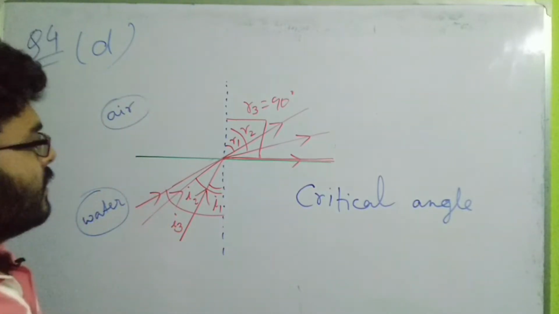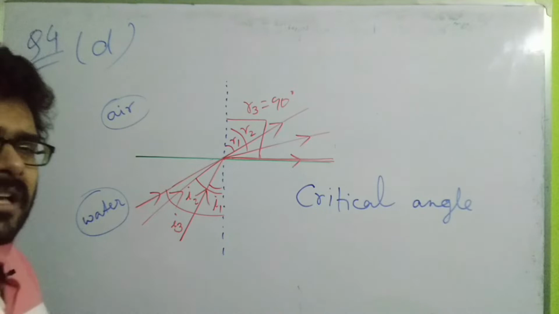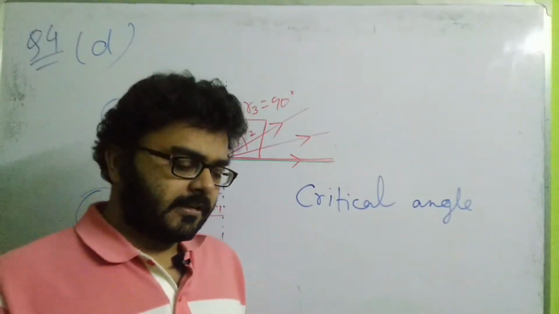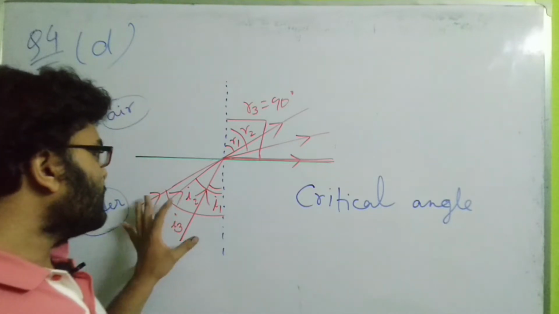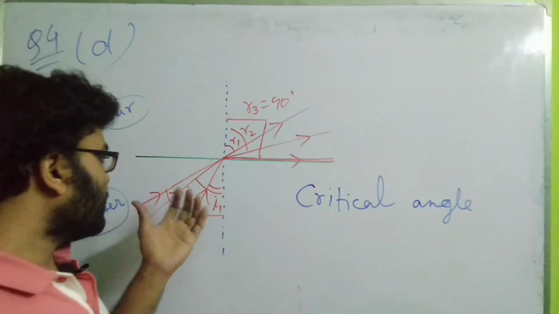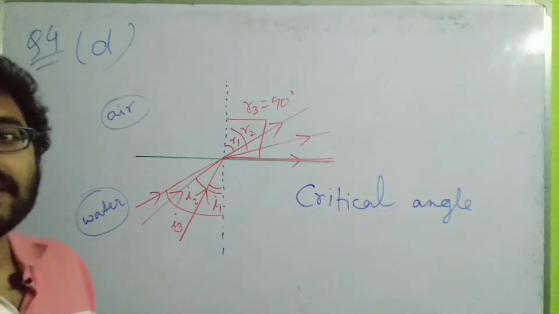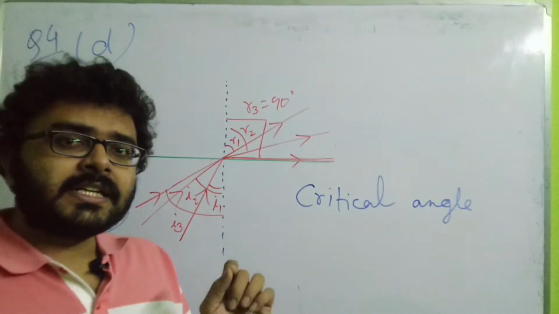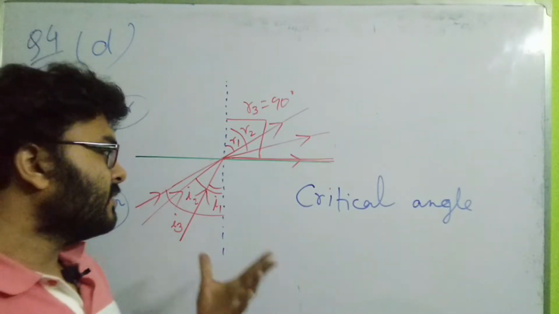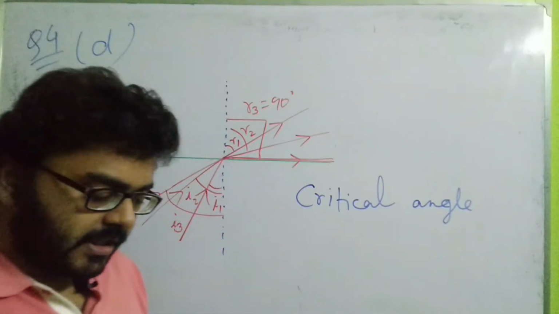So what happens after this? If we increase the angle of incidence a little farther than the critical angle, as you can understand from the figure, the light ray will not get refracted anymore. It will be reflected back into the same medium. It was coming from water, so it bends back into the water only.